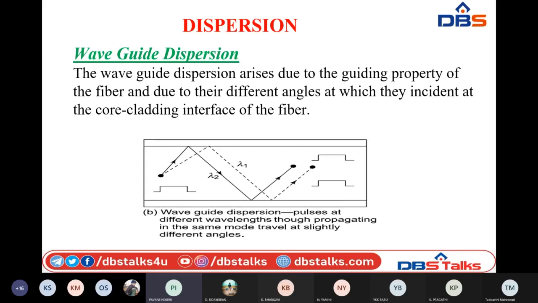So here we have one higher order ray whose wavelengths are varied from lambda 1 to lambda 2. Lambda 1 has a time delay with respect to lambda 2. Though they are following the same mode, there is a time delay between those two due to the difference of incident angles between them. That is why the pulse broadening can occur at the receiver, which creates loss of power, that is nothing but the waveguide dispersion.